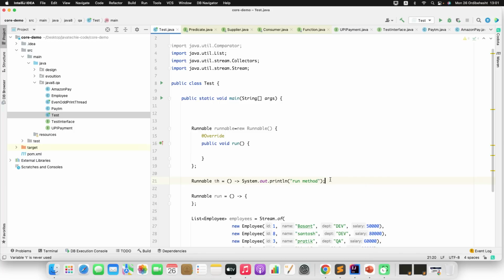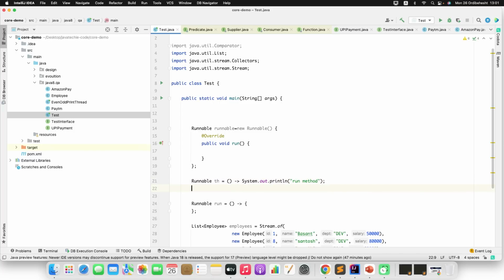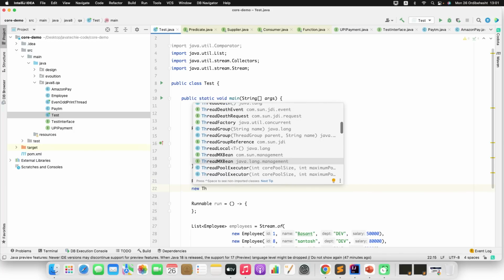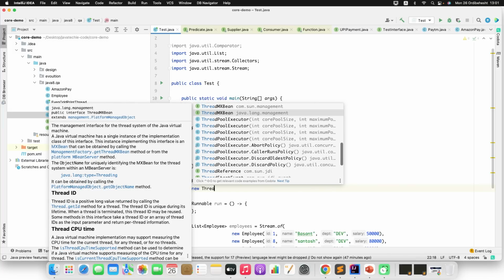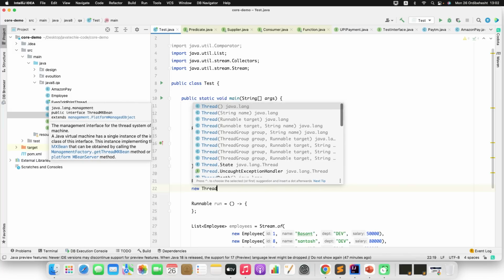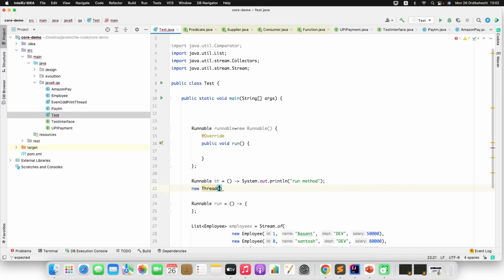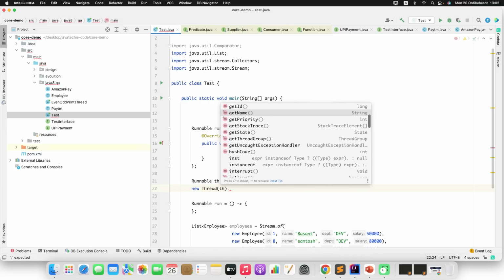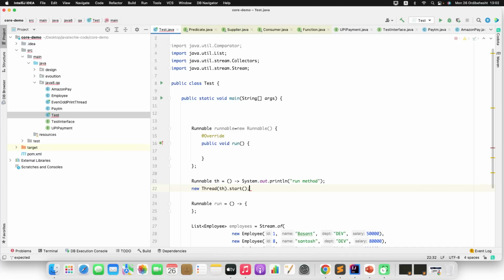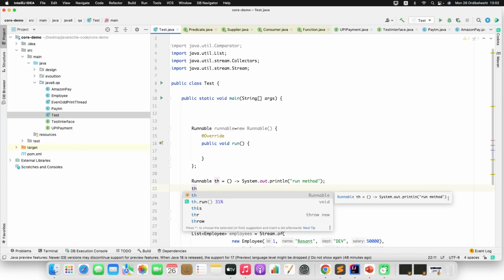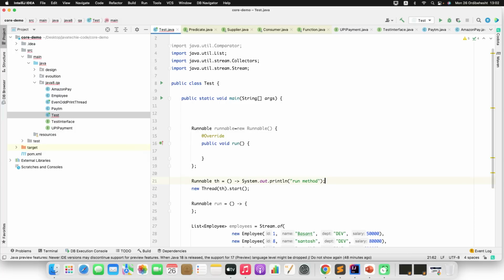Now I can simply call new Thread, then I can pass the instance of Runnable, dot start. Or else you can do something like th dot run, but again that is not part of multi-threading. You can call it in this way. Fine. Now this is what we tried with the built-in interface given in Java.